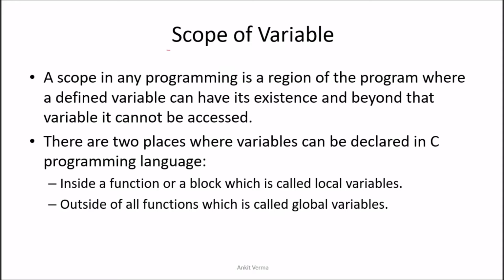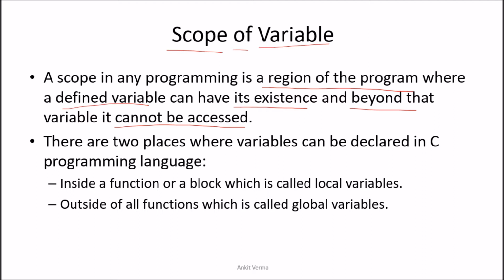Now we are learning the scope of variable. A scope in any programming language is a region of the program where a defined variable can have its existence, and beyond that the variable cannot be accessed. Basically, the scope is where the variable can be accessed.